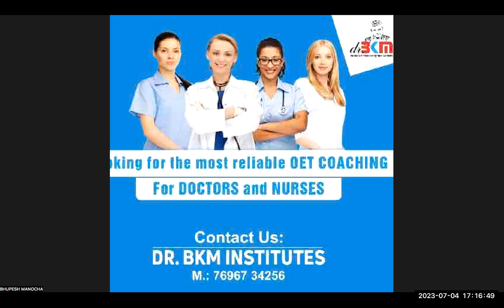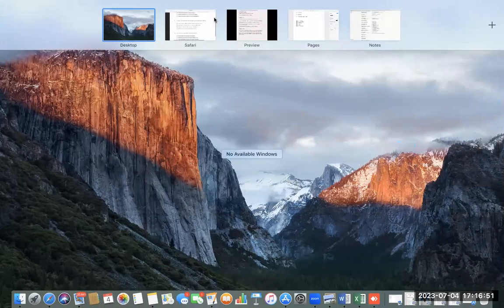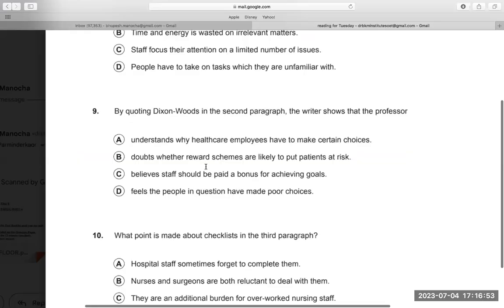I'm doing this question from an original OET sample paper made by Cambridge or the OET itself. Now read this question. I will tell you the best method. See, in the exam, 22 questions would be there in Part B and C. 12 to 14 questions would be easy. But for the rest, 10 or 8 questions, the elimination method is the best. Let me tell you about this elimination once again. So please maintain your focus.